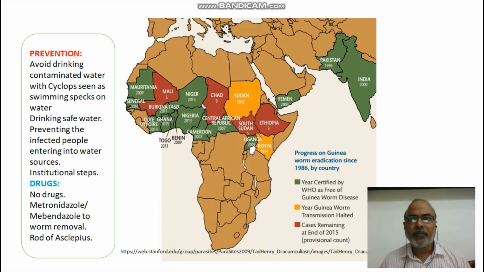What is the prevention of this disease is actually very easy. We need to contain the people who have the infection with Dracunculus medinensis. When the worm is exposed out of the body, we need to keep such people from coming in contact with the drinking water source. That is the very, very important prevention step that society has to take.